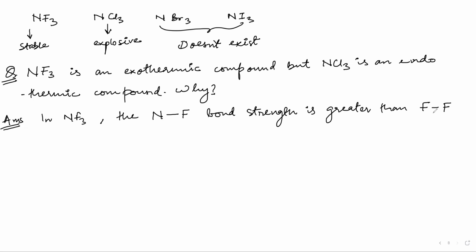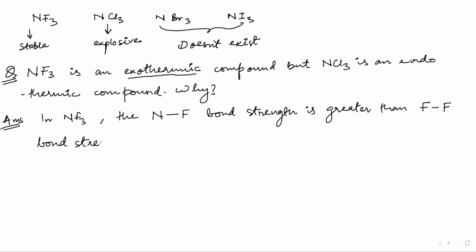So when the F-F bond has lower bond strength than N-F, then what will happen? We won't have to give it much energy, right? This will be easily broken, and when N-F is formed, it will give out energy. That is why it is exothermic. The amount of energy given to break this is lower than the amount of energy released by the forming of a bond. That is why it is exothermic. N-F bond strength is greater than F-F bond strength.